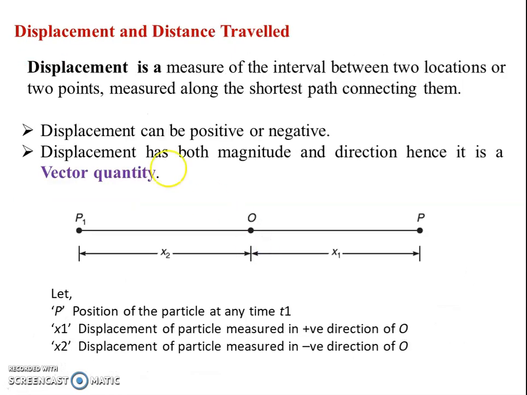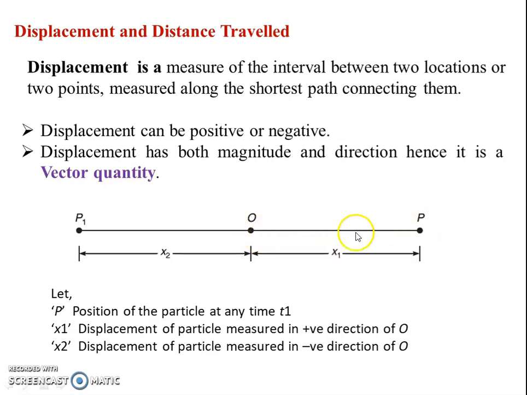Now we will see displacement and distance traveled. First, the displacement definition. Displacement is a measure of the interval between two locations or two points, measured along the shortest path connecting them. Here you can see this figure. P1 is one point, O is another point, P is one more point.